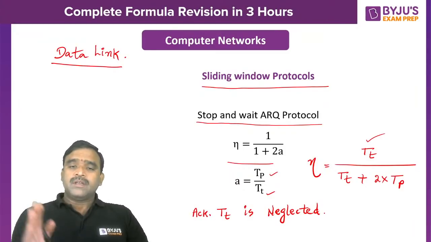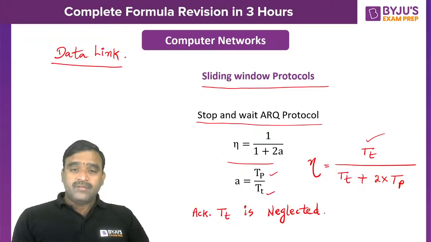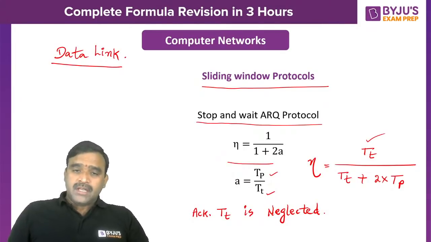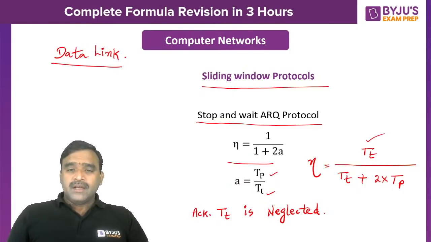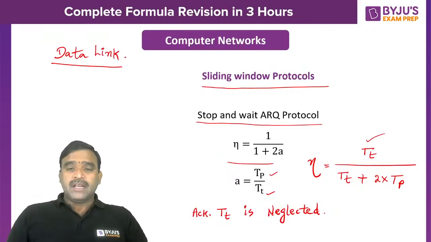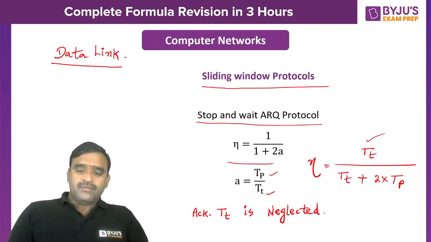One question on finding the efficiency, one question on finding the minimum length of the frame, because you know the transmission time formula, length divided by bandwidth. Propagation time also will be asked, and sometimes what will be the length of the frame, what will be the distance in the network. So these types of questions are asked.